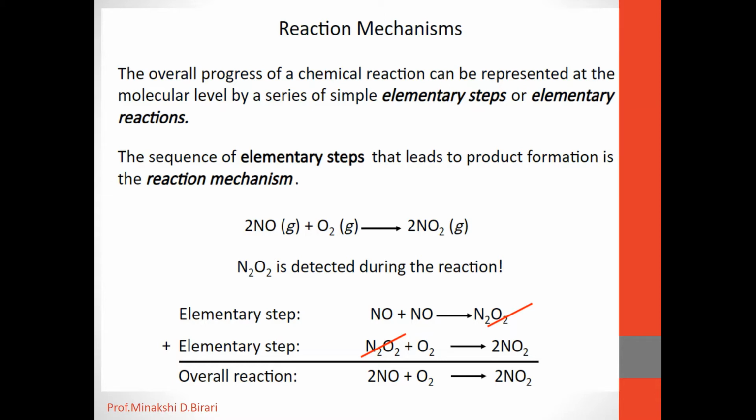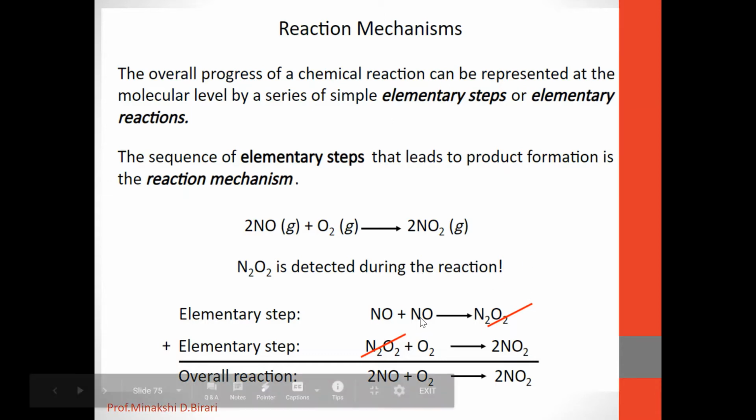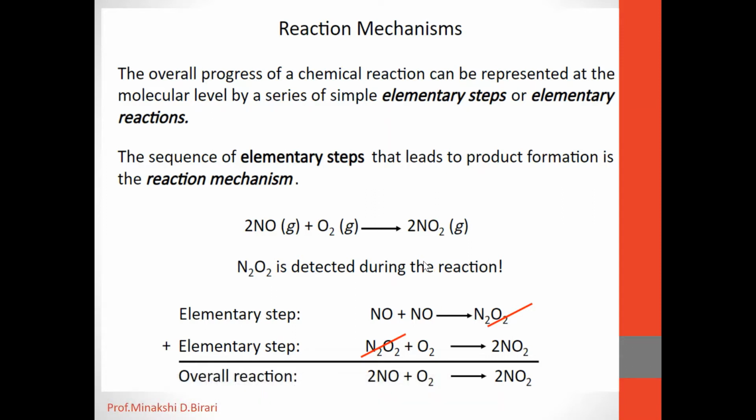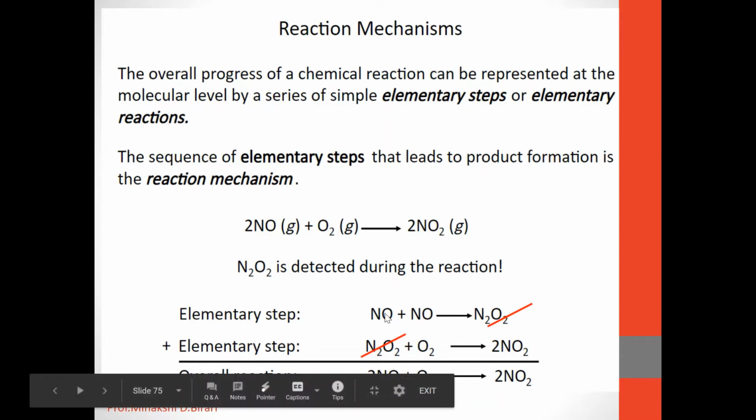If we consider the example here, 2NO plus O2 gives the formation of 2NO2. N2O2 is detected during the reaction. When we observe the sequence of elementary steps leading to the formation of product, that is called the reaction mechanism. The first elementary step includes NO plus NO giving the formation of N2O2.